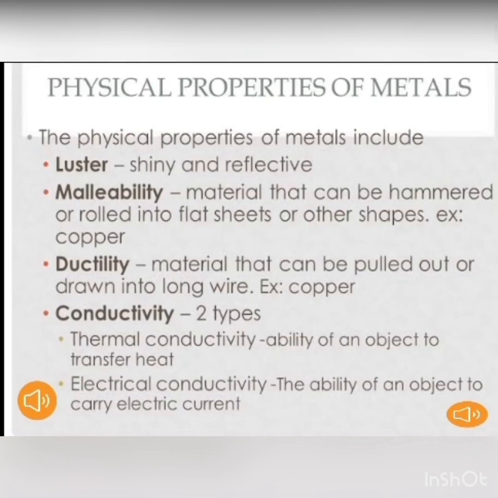This is the reason why the metallic pans are provided with wooden or plastic handles, as wood and plastic both are non-metals. They are poor conductors of heat. Similarly, non-metals are generally bad conductors of heat and electricity. The only exception is graphite, which is a good conductor of electricity.